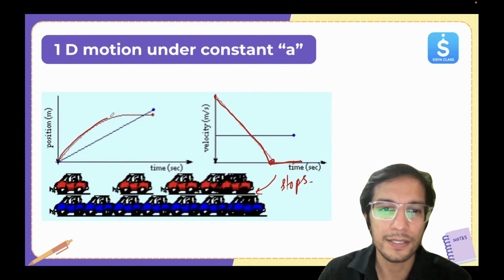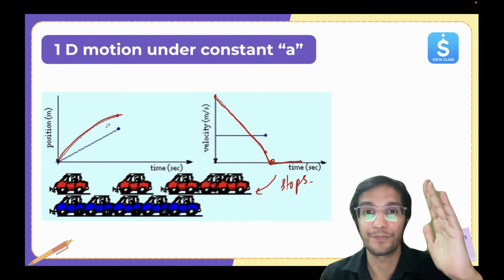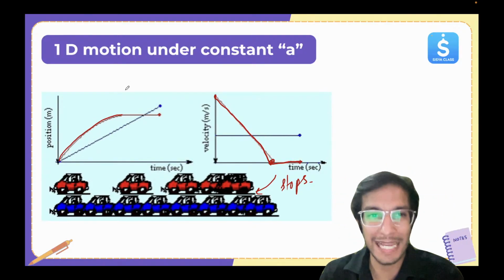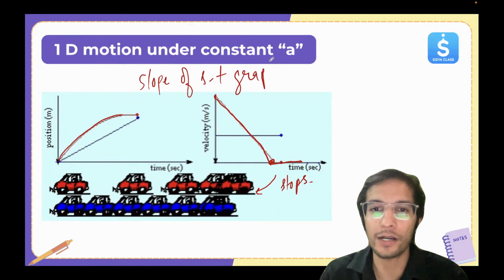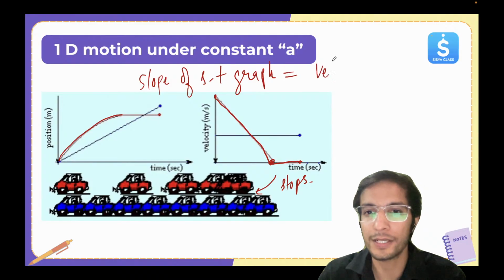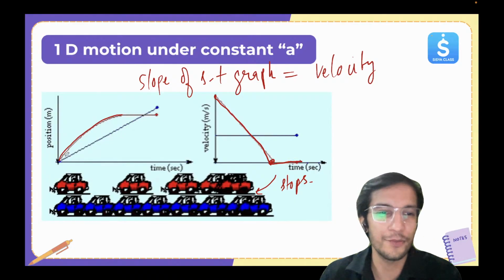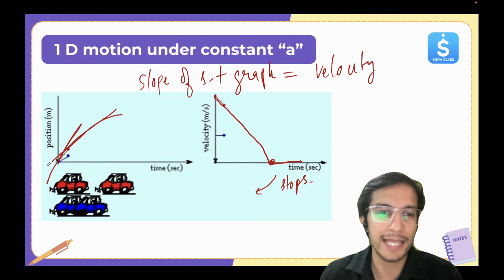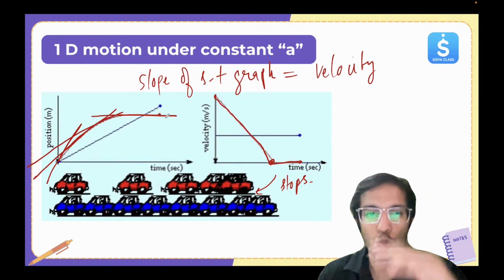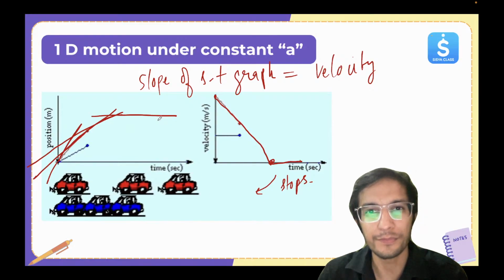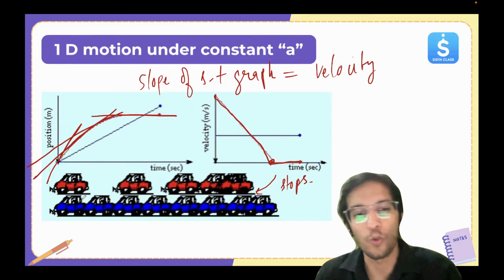Now look at the red graph of position. The curve is curving down, correct? The slope is decreasing. The slope of the ST graph gives us velocity, and it's decreasing. Initially it was making this angle, then this angle, then this, and then ultimately zero. The slope with the x-axis is reducing, so that's why the velocity is reducing, and ultimately it becomes zero.